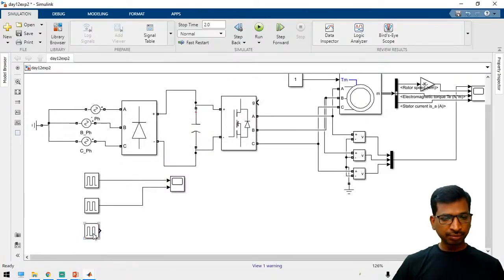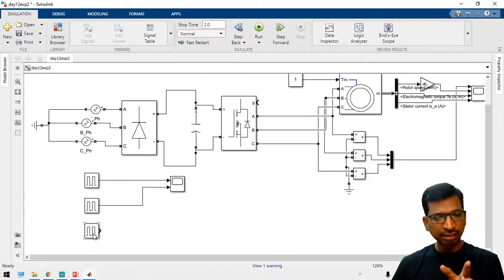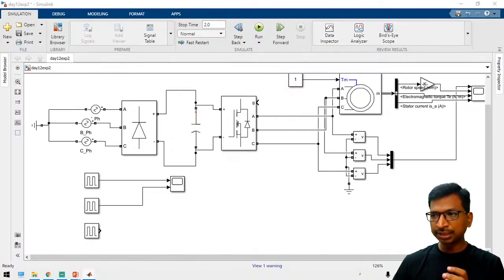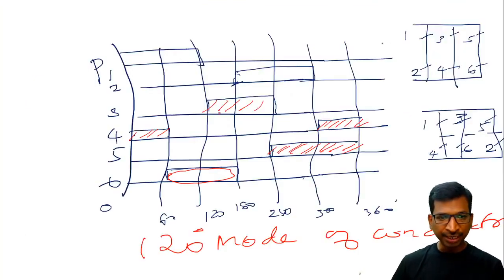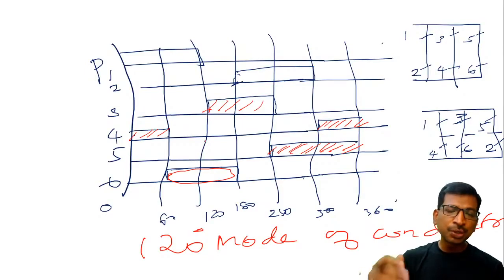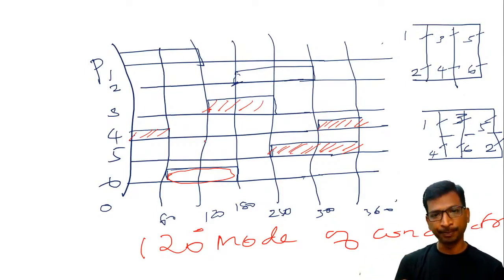And again from this 120 degree mode, you have to shift. So as per the equations and the graph, for the B phase, this is the 120 degree mode, but with respect to this phase, this is the 0 degree. So in that case, the negative pulse will be at 0 degree, and then again you have to introduce the 180 degree phase shift for the second switch, that is the fourth switch.